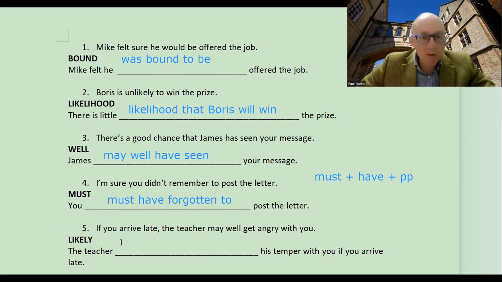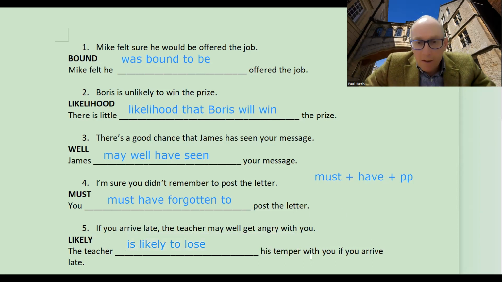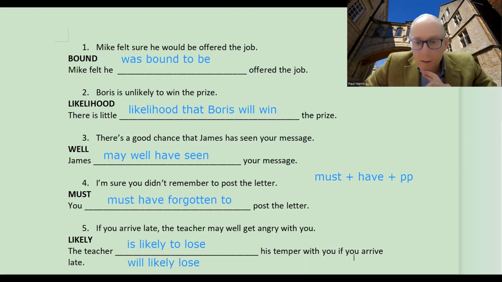Okay, so what can we write here? The teacher is likely to lose his temper. The teacher is likely to lose his temper with you if you arrive late. That's possible. Or we could just have as well the future of this sentence here. The teacher will likely lose his temper with you if you arrive late. And that, again, will fit with the sort of idea of a conditional tense. Here we've got the future, we've got if, and that's followed by the present tense. Okay.